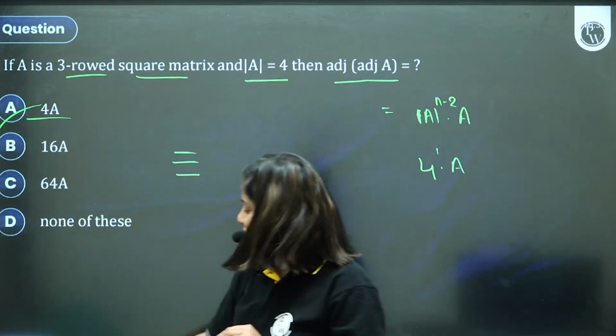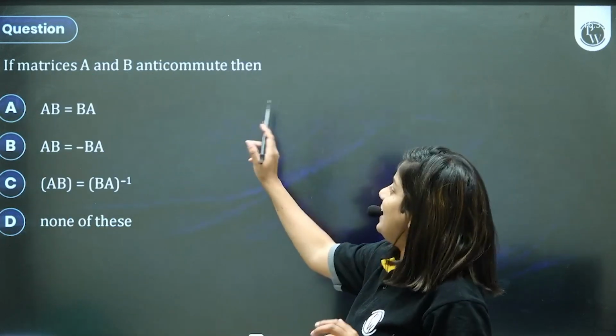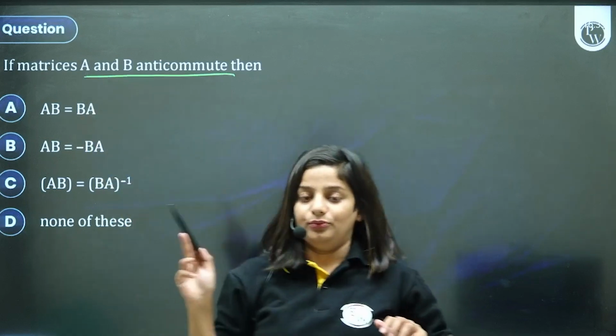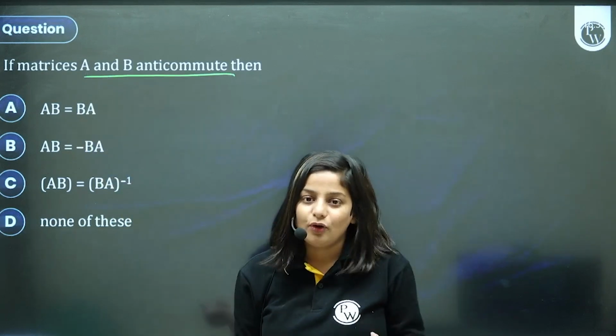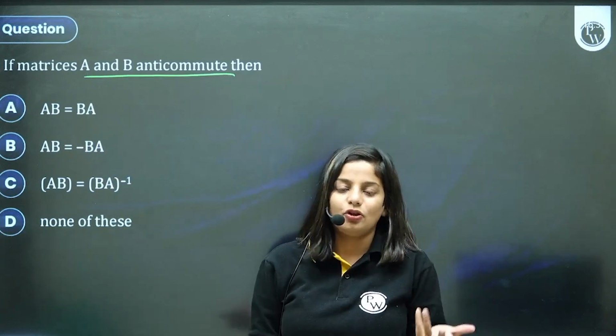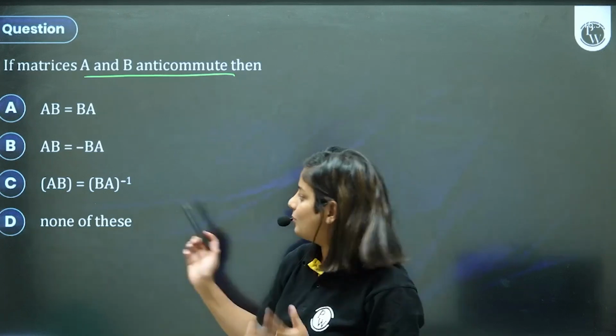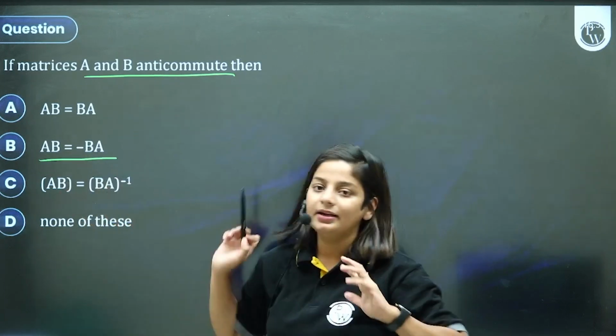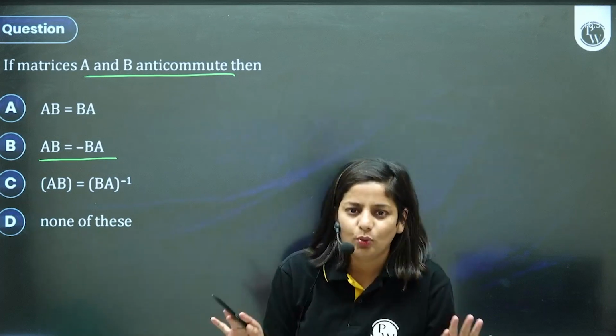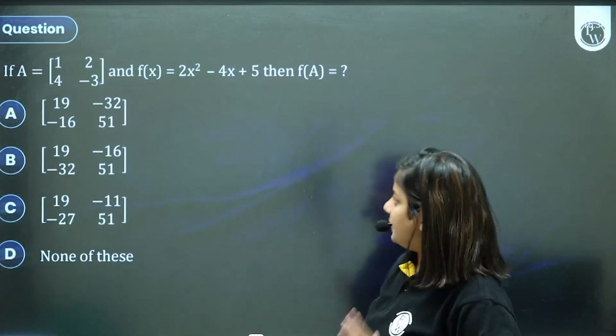ठीक है? चलो. If A and B are anti-commutative, then what is the meaning of it? This is not something different, but I thought if you have never heard this word, you must know. Anti-commutative means AB and BA are of opposite sign. That's the only thing. FYI.